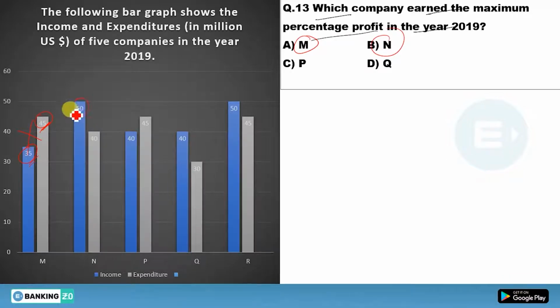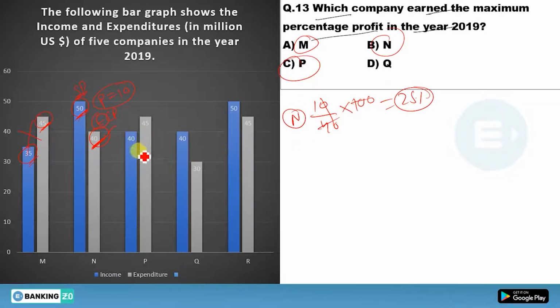In N, this is 50, your selling price, or you can say your income. This is your expenditure or cost price. You were spending 40 but you are getting 50, so how much profit are you getting? You are getting 10 rupees profit. But 10 rupees profit on what? On 40. So 10 upon 40 into 100, you'll get 25%. In N, you are getting 25%.